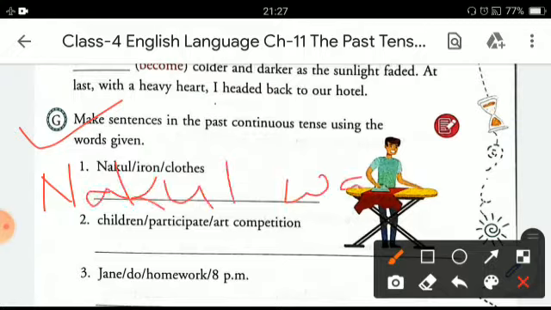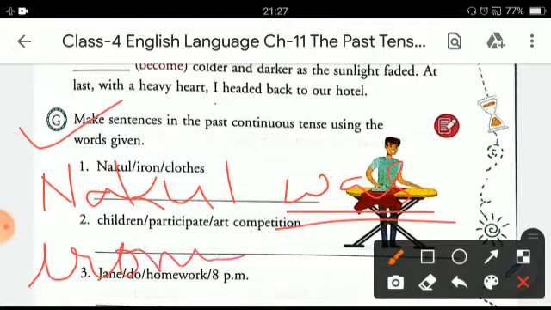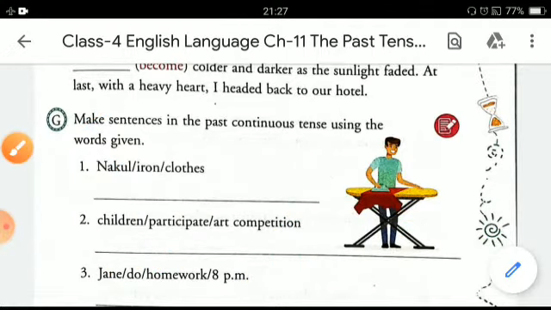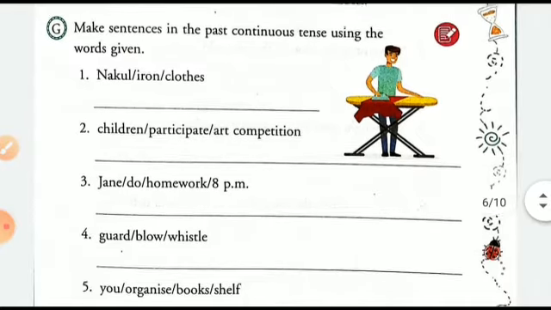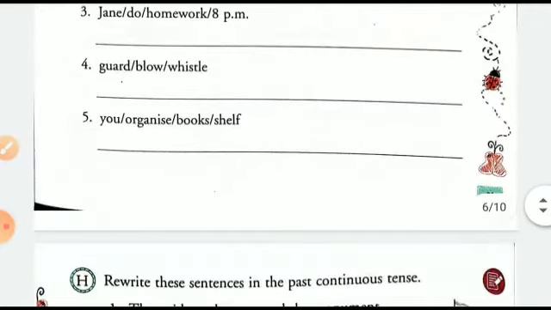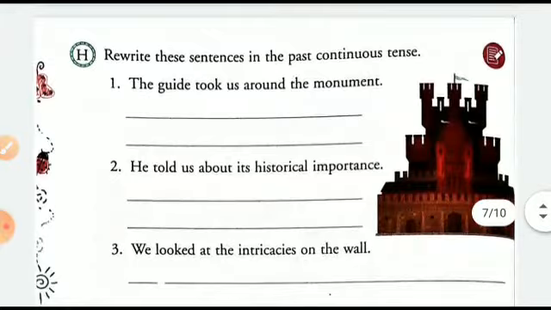As Nakul is a single person, we'll be using the single form of helping verb with its main verb by adding ing to it. So in this way, we have made the first sentence in past continuous tense by using the words given, and in the same way you can do the rest of the sentences too.